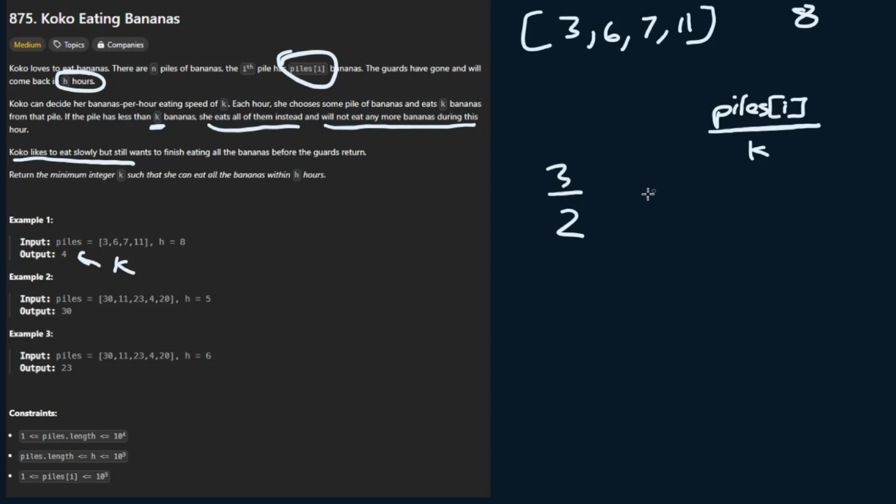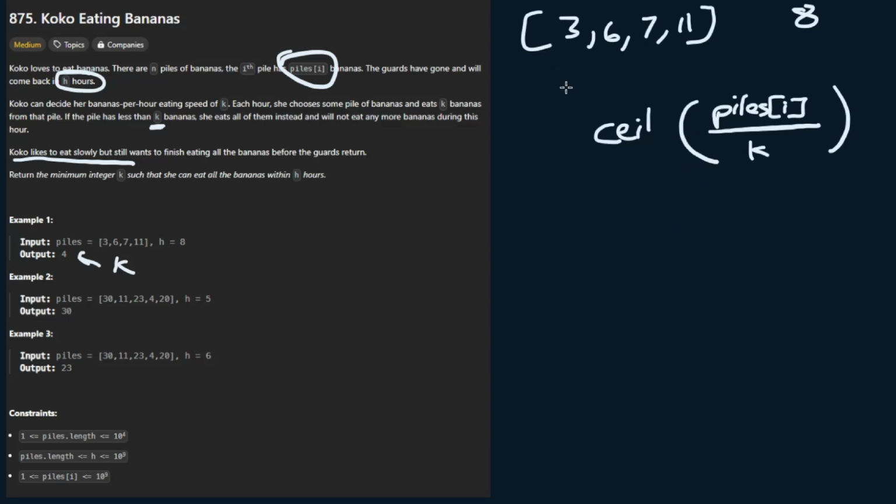So we know that 1.5 will just basically round up to 2. So it'll take 2 hours to eat this pile. Knowing that, we can just round up, and in Python and Java, you can use this method called ceil, which gets the ceiling, or in our case, rounds up that number. And so this is the formula to calculate how long it'll take to eat a certain pile.